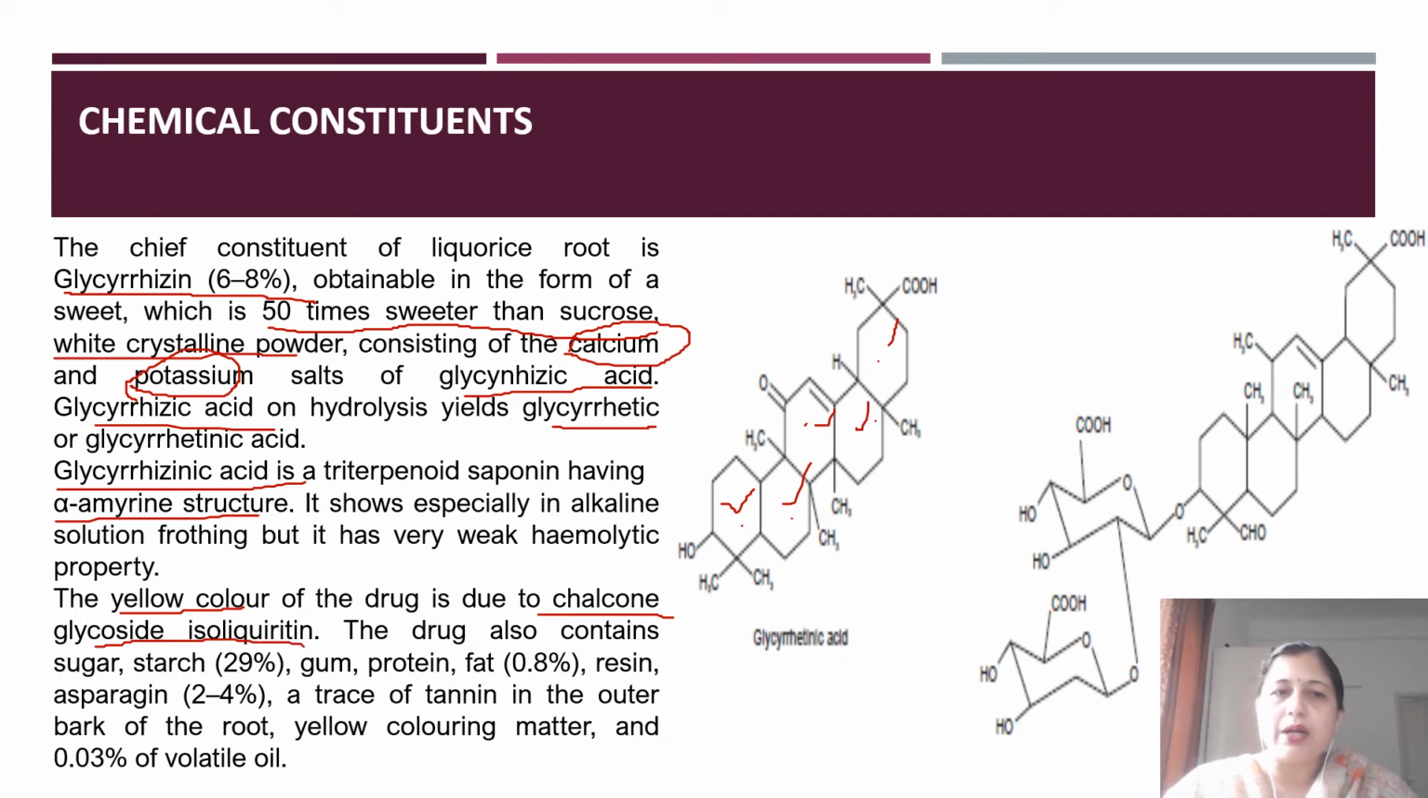The drug also contains other ingredients like sugar, starch, gum, protein, fat, resin, asparagine, and a trace of tannin in the outer bark of the root, giving it a dark color, and also some amount of volatile oils. So these are the main chemical constituents present in glycyrrhiza. As you can see, glycyrrhiza contains glycyrrhizin, which is a calcium and potassium salt of glyceric acid. Glyceric acid on hydrolysis gives glyceratic or glycerinic acid, which is a basic pentacyclic structure.